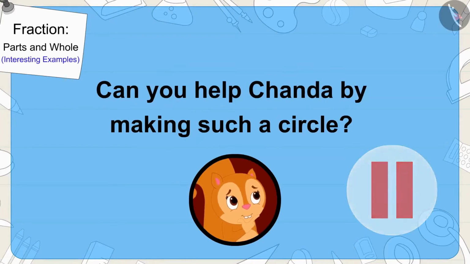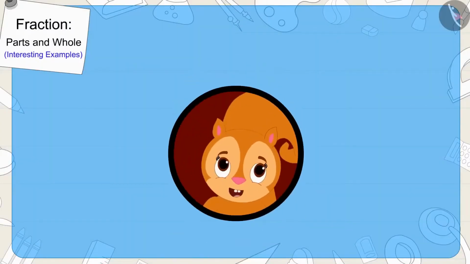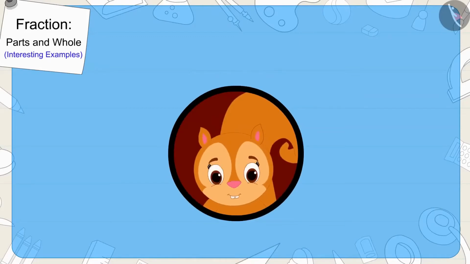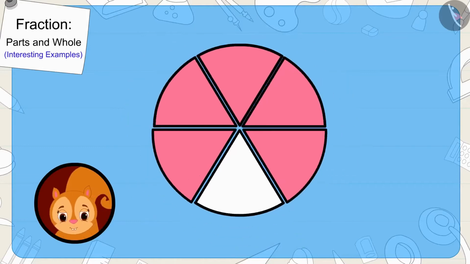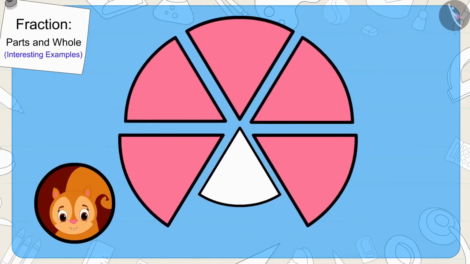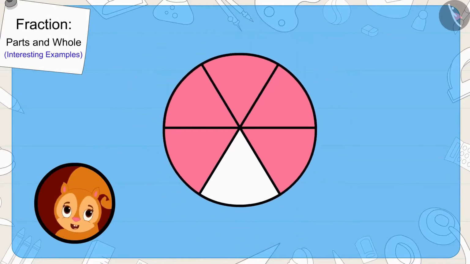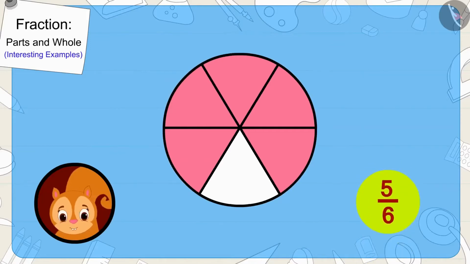You can find the answer by stopping the video. Well done, children! You have made it perfectly. There are 6 equal parts here, and 5 of them are pink. We can write it as a fraction in this way.